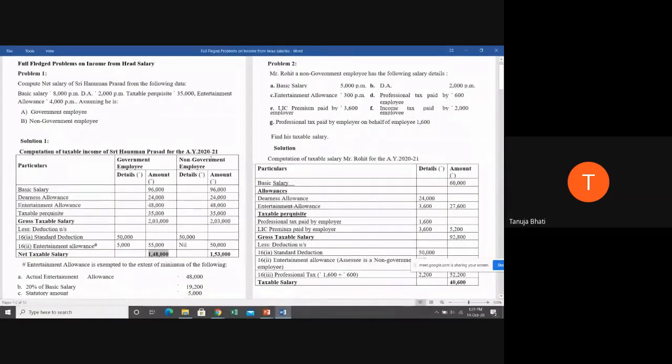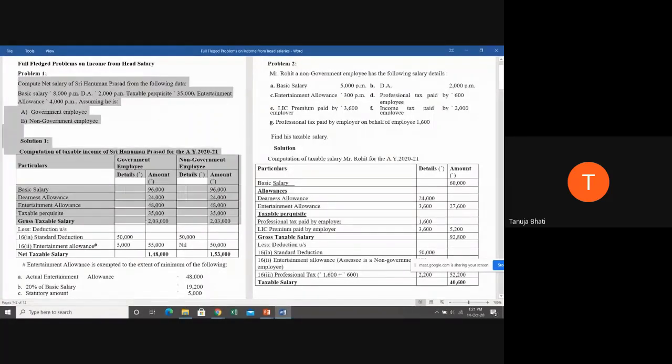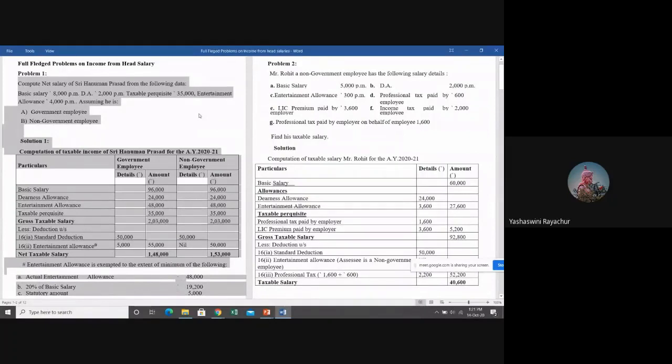And similarly for non-government employee, everything remains the same. Only entertainment allowance is not given as a deduction. Therefore, only 50,000 deduction is received. Here the taxable salary is 1,53,000. So students, have you all understood this problem? Yes, ma'am. The small things like entertainment allowance deduction, what is the limit of deduction? Okay, you'll need to remember.